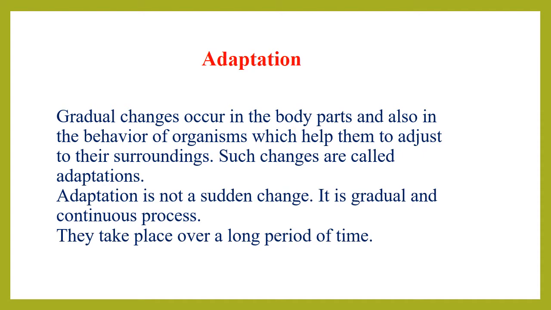This is the only point which helps the plants and animals to sustain in their surroundings. Adaptation is not a sudden change. It is a gradual and continuous process. It takes place over a long period of time. It is not the case that plants or animals are able to adjust with the surroundings in only one generation. It takes generation after generation, years and years, to bring out the adaptations among the plants and animals.